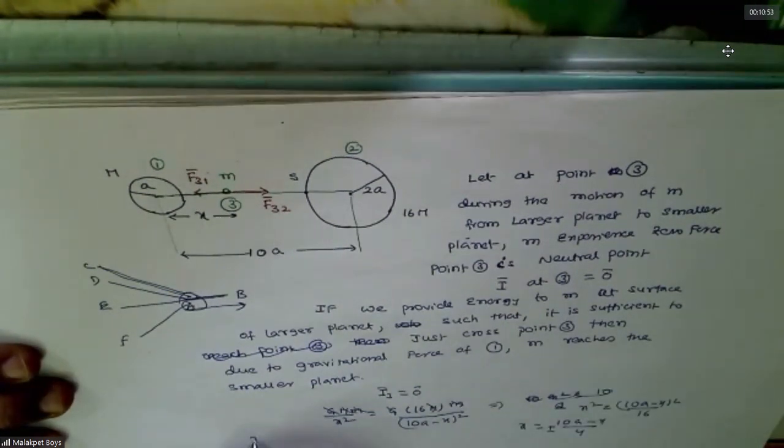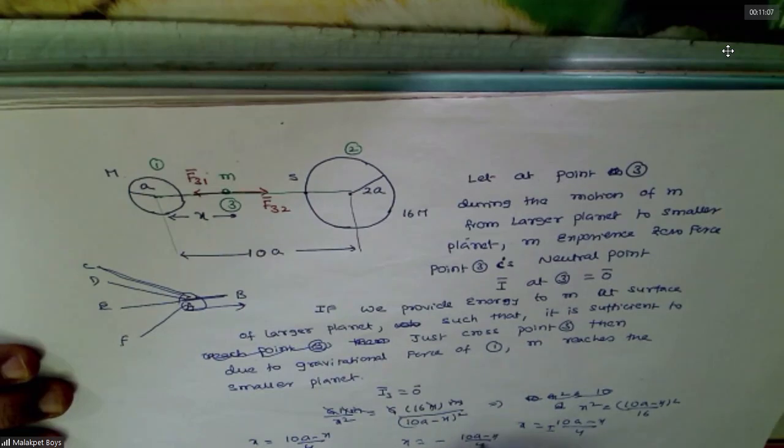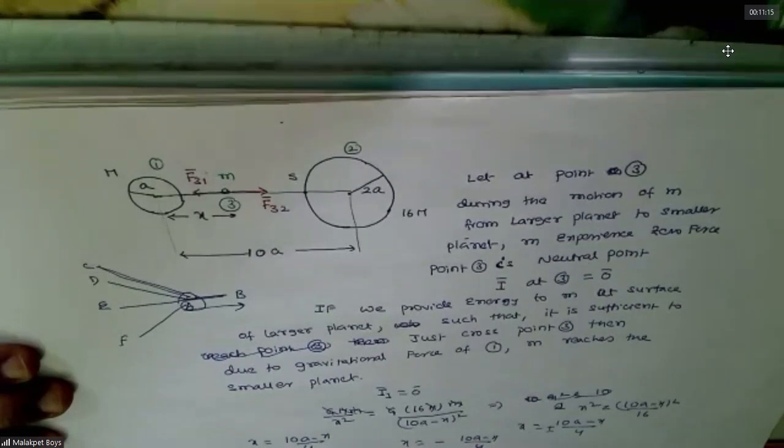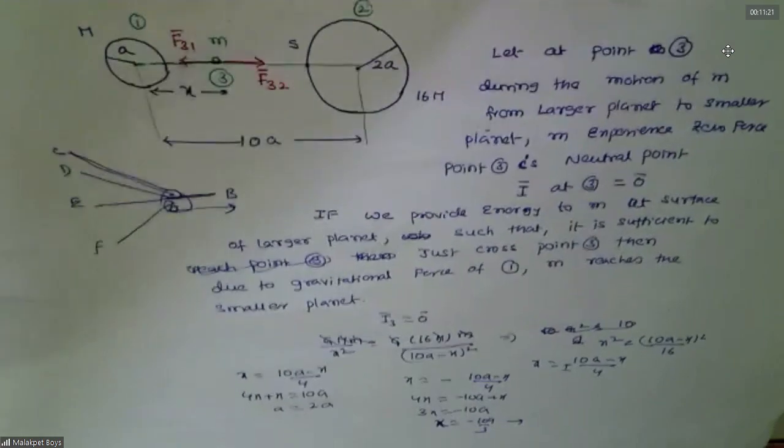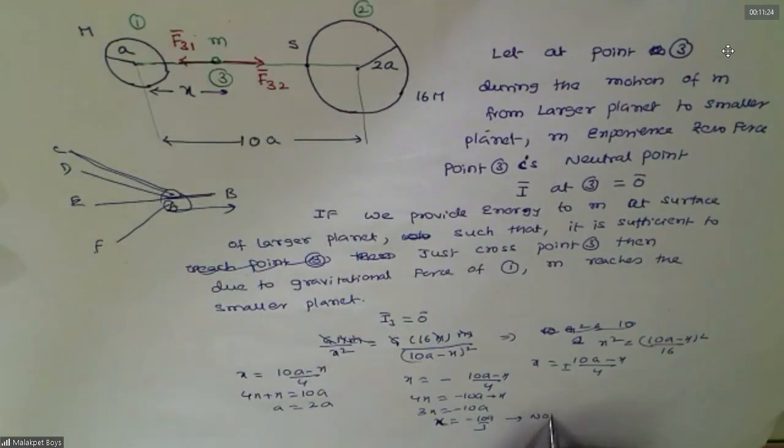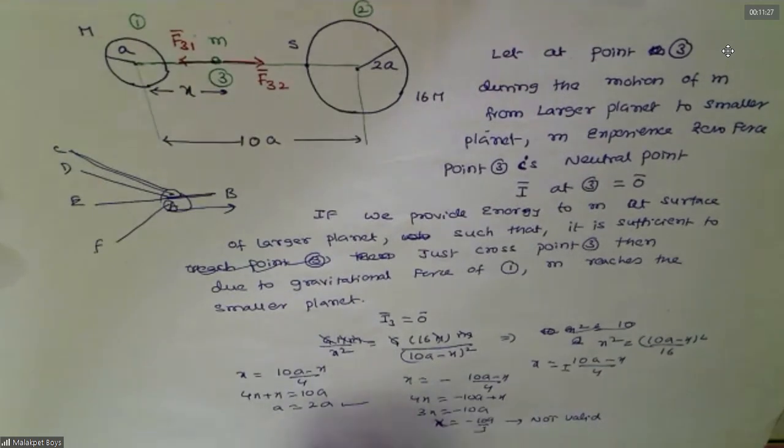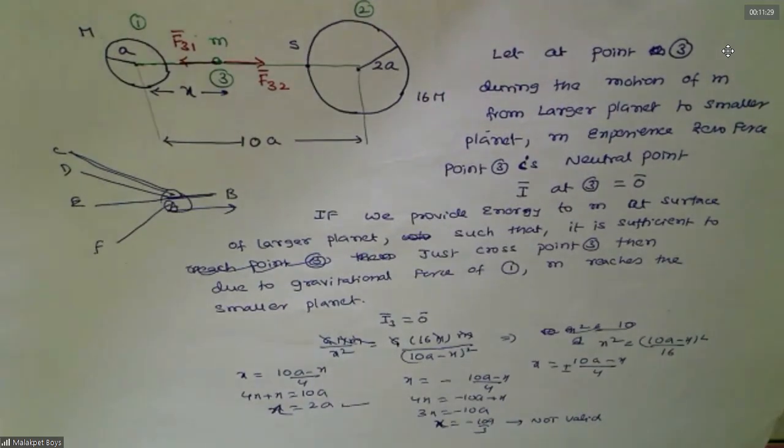So there are two values now. 4x plus x equals 10a. a equals how much? 2a. x is equal to minus 10a minus x by 4. 4x equals minus 10a plus x. 3x equals minus 10a. This is not possible, no? Negative, not possible. So x should be this side, no? Till here you followed.